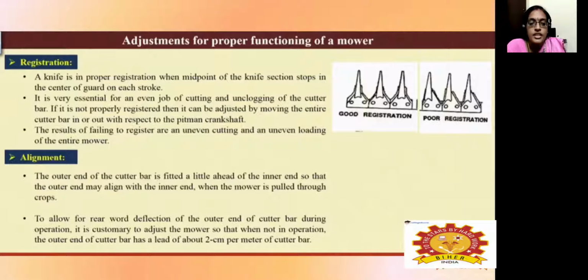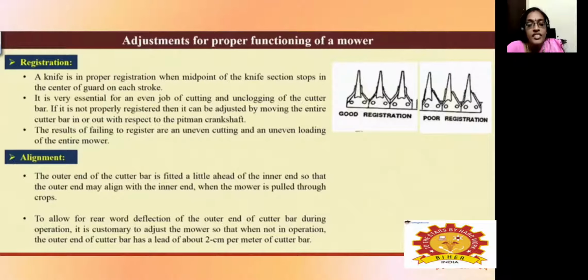So this will happen. Then the outer end of the cutter bar is fitted to the little head of inner, so that the outer end may be aligned to the inner end. So if the alignment is proper, then when the mower is pulled through the crops, it will help with the wide deflection of this outer end of this cutter bar during this operation, and it will help to adjust the